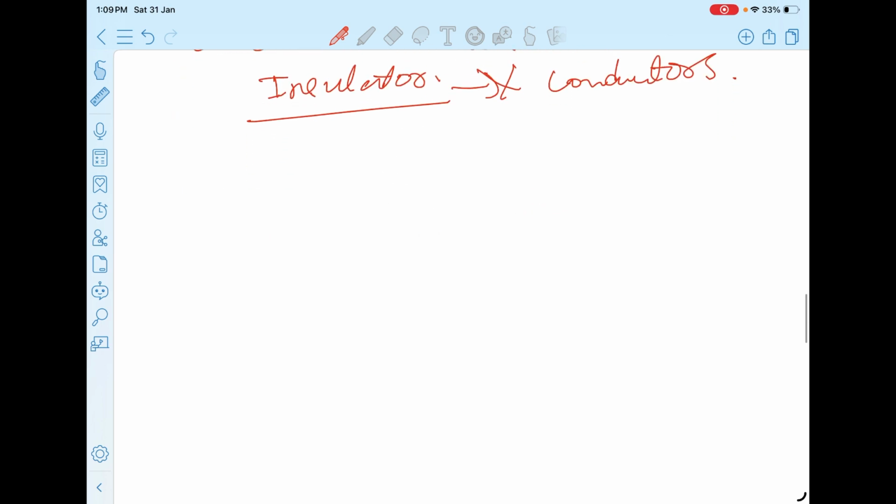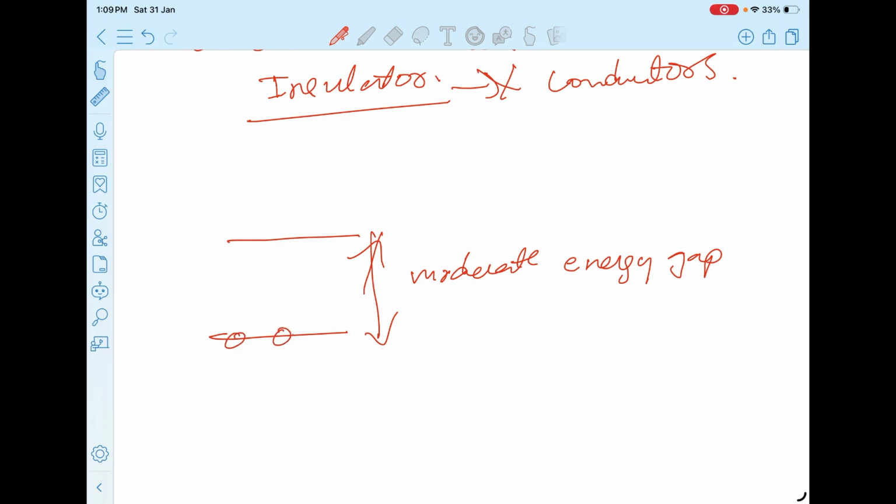Now, this is why the property of semiconductors is so different from conductors and insulators. Semiconductors have a moderate range of energy gap, between 0 and 4.4, a moderate energy gap. Because of this, free electrons can jump from valence to conduction and conduction to valence. They can be jumping between the two states.